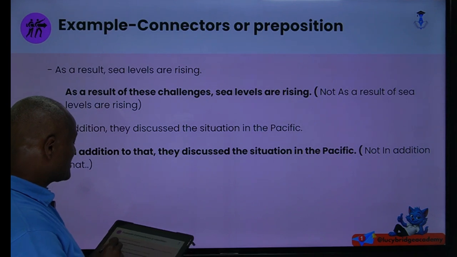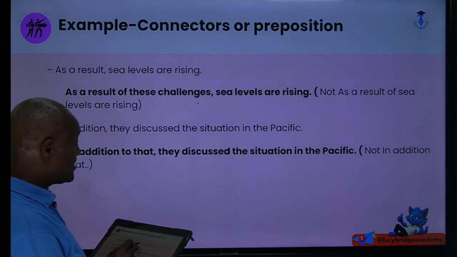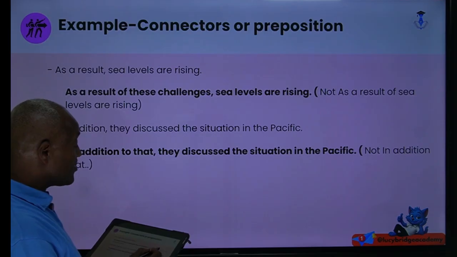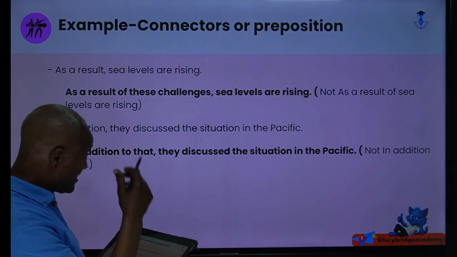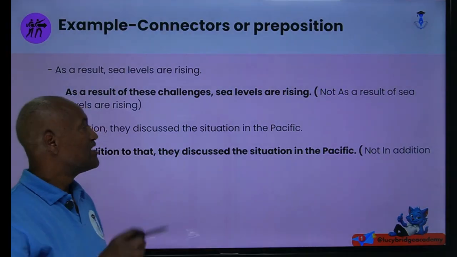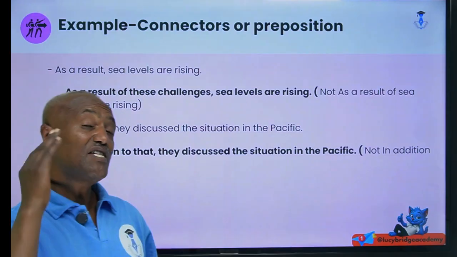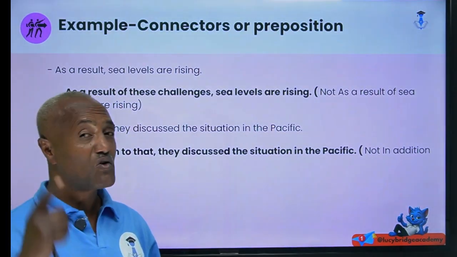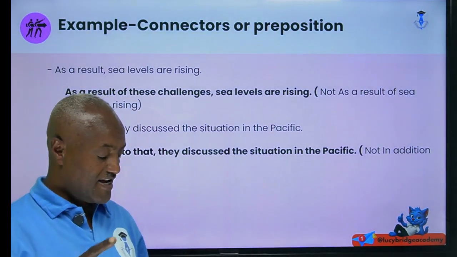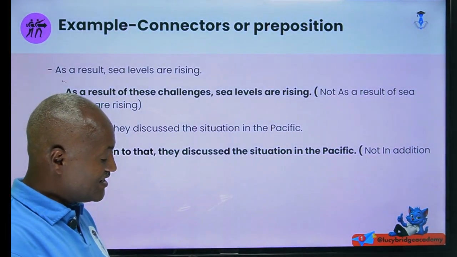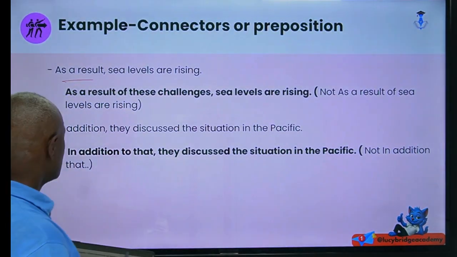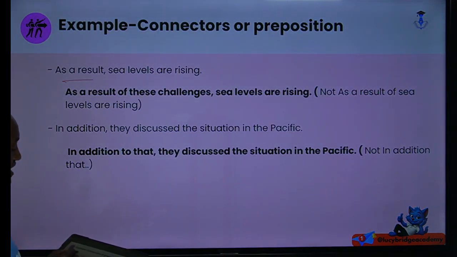Instead, a connector or a plural at the beginning of a sentence: as a result, sea levels are rising. For instance, as a result of these challenges, sea levels are rising, not as a result of sea level. The same thing, what I need to tell you is that if it is a connector, it is followed by a clause. Have you seen the knowledge of clause and phrase helps you here? Don't forget that. Here, as a result is a connector. So, sea levels, we put a comma, sea levels are rising, but we don't say as a result of, comma, sea levels. It is wrong if you say as a result of sea level rising.